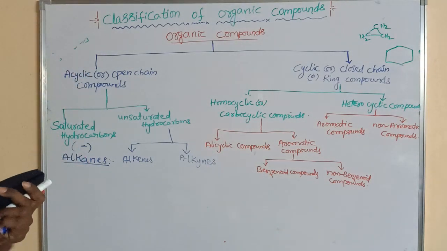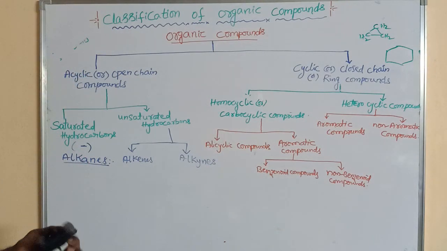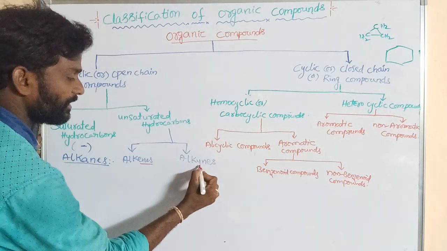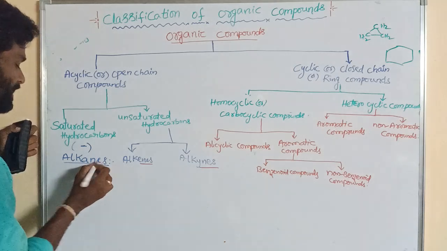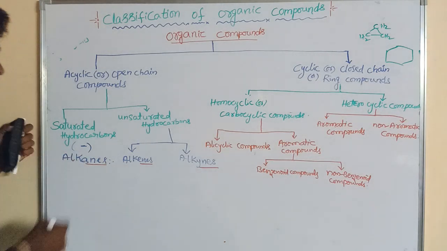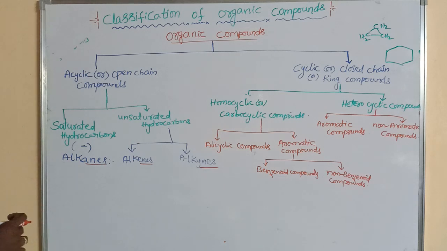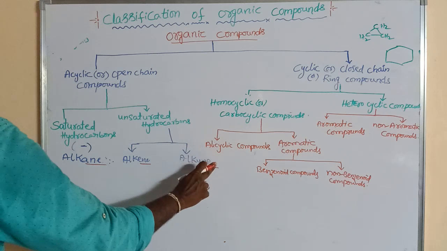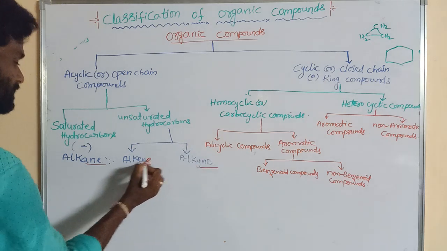This is alkane, this is alkene, and this is alkyne.